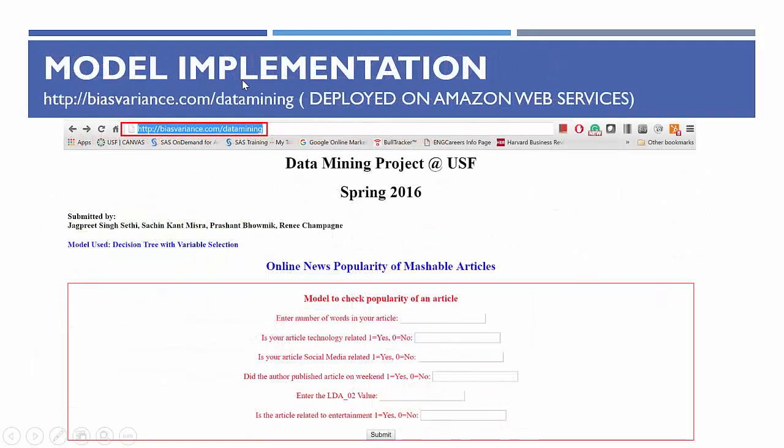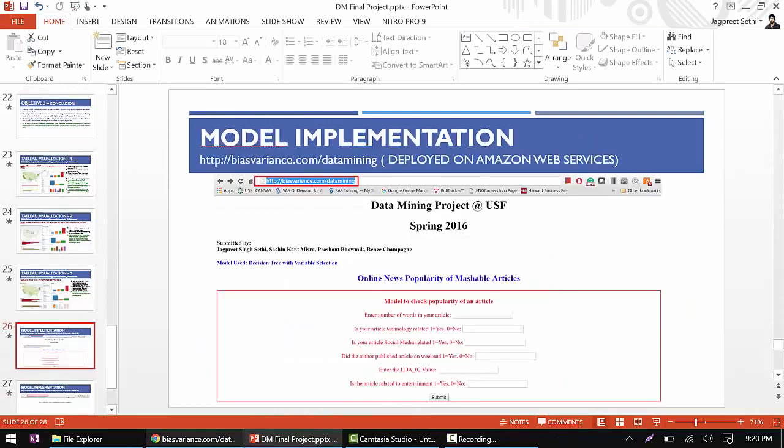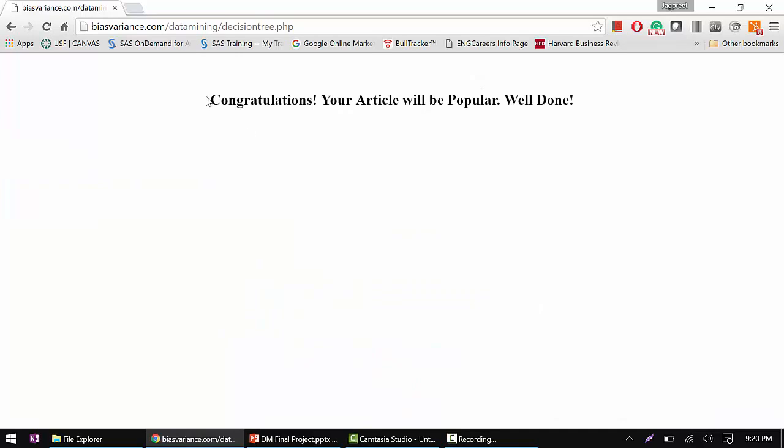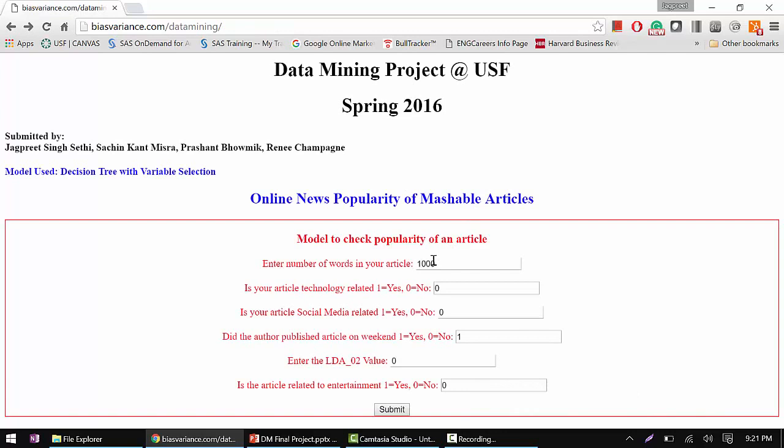The final thing was that we implemented this on an Amazon web server, where we have this website. We implemented our decision tree with the variable selection technique, and this is the number of attributes we got from the dimensionality reduction technique. If we give the number of words in our article as 1000 and fill in all these variables, we can run this and see the outcome, and our model shows that our article is going to be popular.